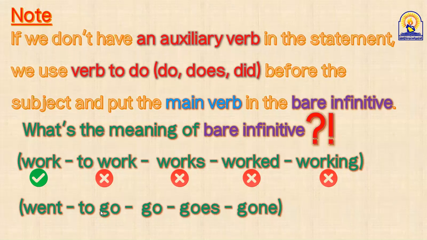What about to go? Is it an infinitive? مصدر? Yes, but it's called full. And here, after do or does, we need the bare infinitive. So, went is past. To go is the full infinitive. Gone is the past participle, التصريف الثالث شباب. Goes is present plus s. And go is the bare infinitive. Thanks, Khalid.